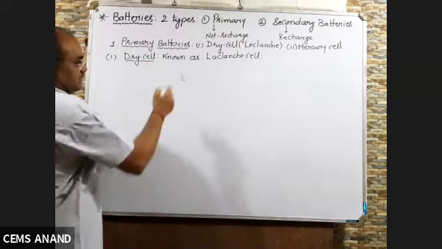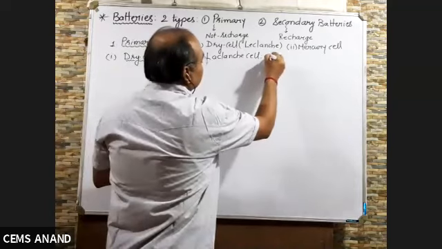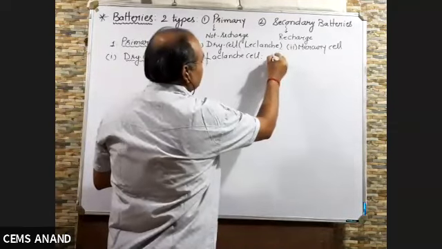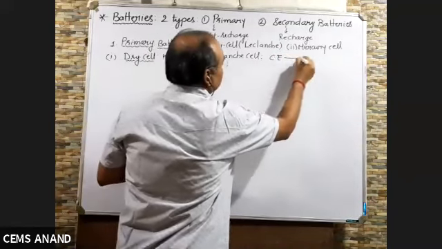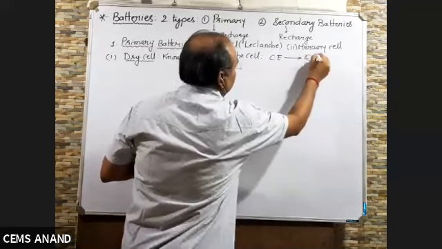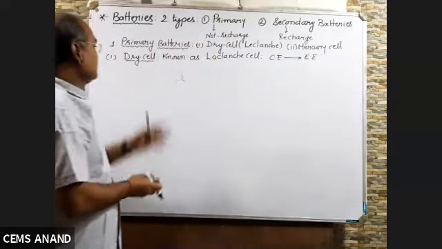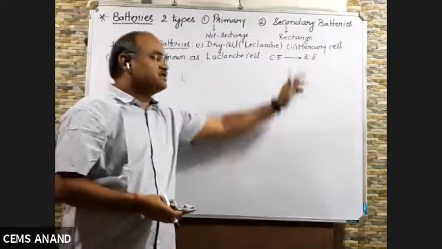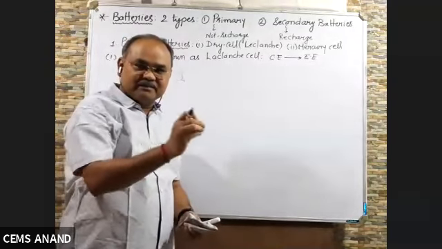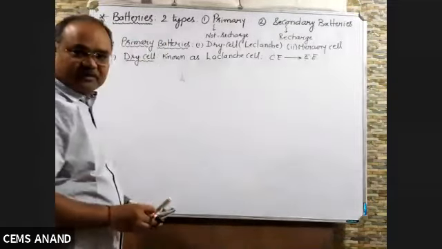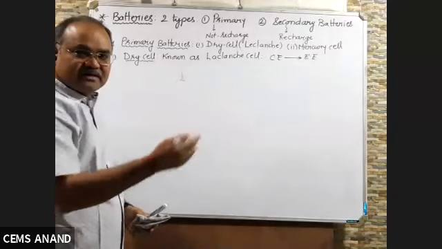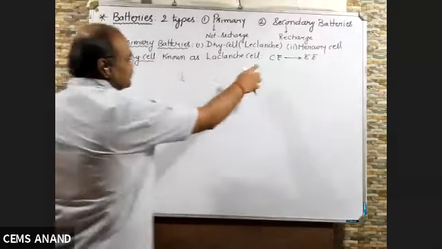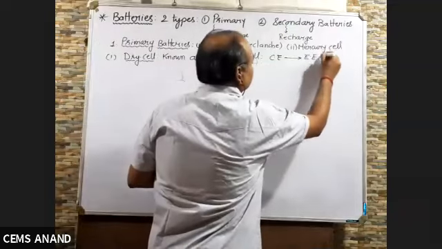Clear? This cell is based on the principle of electrochemical cell. So here the principle is it converts chemical energy into electrical energy. Your dry cell converts chemical energy into electrical energy. That means it works on the principle of electrochemical cell. We have studied two types of cell. Electrochemical, and second, yesterday we did electrolytic cell. So this works on the principle of electrochemical.